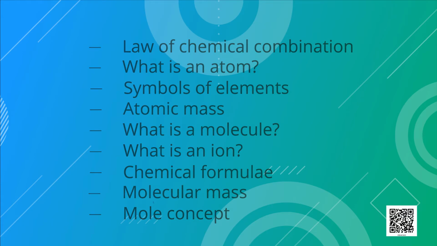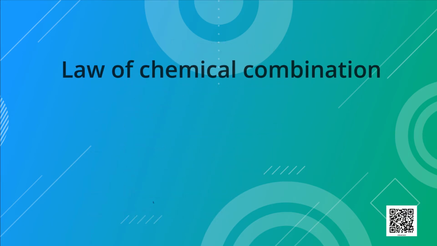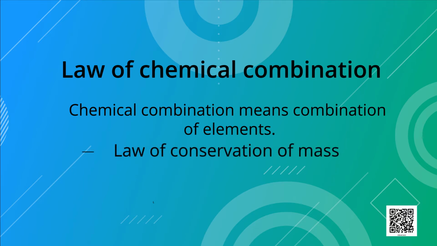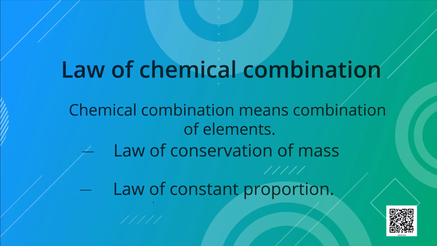First of all, let us learn about law of chemical combination. Chemical combination means combination of elements. What happens when elements combine? To understand this, we shall verify two important laws. Laws of chemical combination are law of conservation of mass, law of constant proportions.